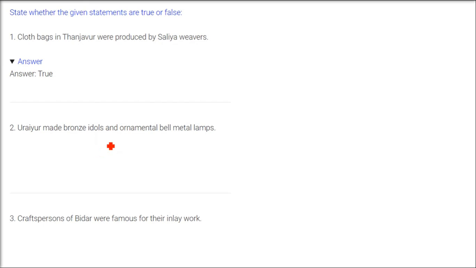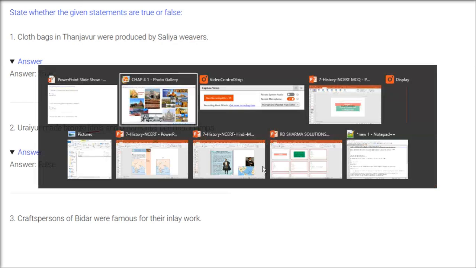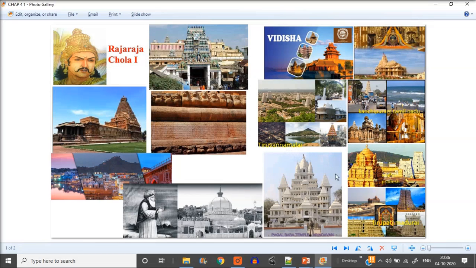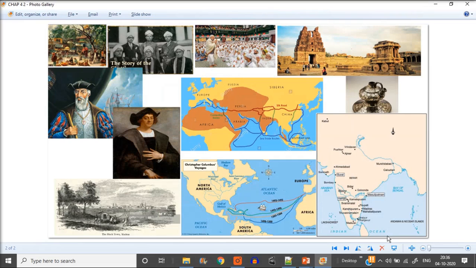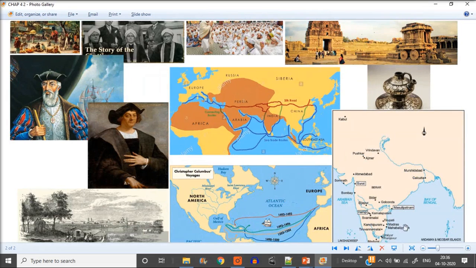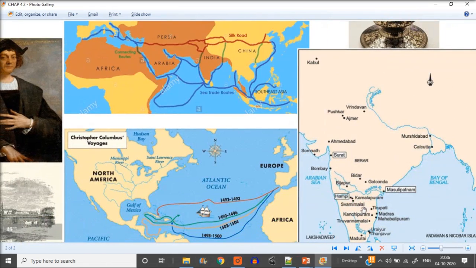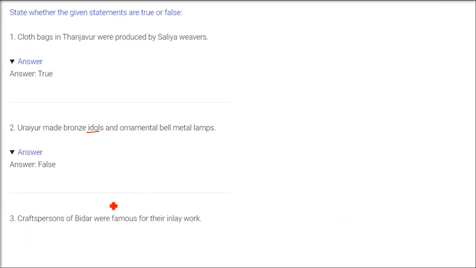Uraiyur made bronze idols and ornamental metal lamps. No, that's not correct. Bronze metals means idols, and you might have seen in your college, whenever a program starts, there is a lamp lighting ritual, and that lamp is an ornamental metal lamp. These are all from that time. Let me show you here. Swamimalai is the correct answer, not Uraiyur. Here we have Swamimalai, right?